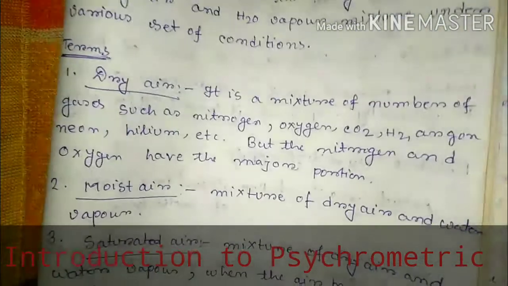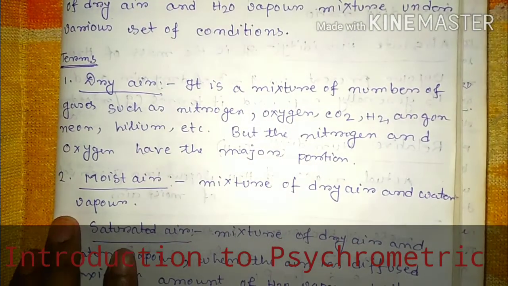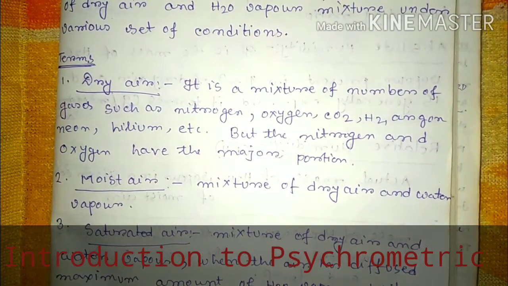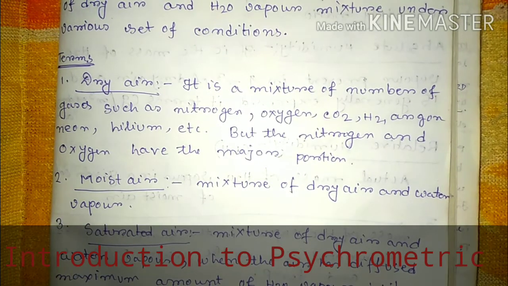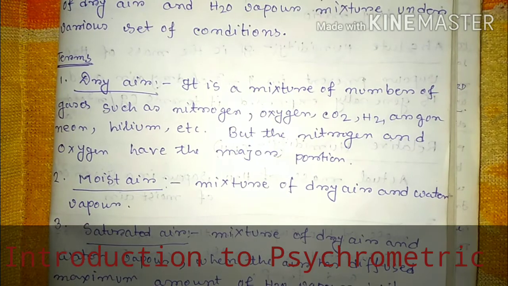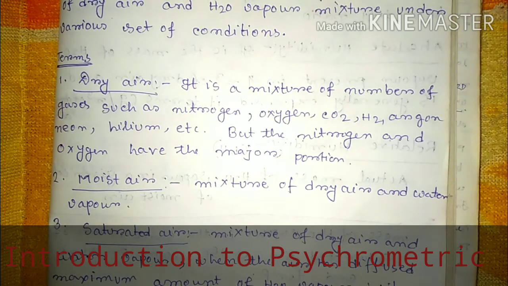Now there are some terms related to psychrometry. First is dry air. As we know, air may be dry air or moist air. Dry air is basically a mixture of a number of gases such as nitrogen, oxygen, carbon dioxide, hydrogen, neon, argon, helium, which are present in our normal atmosphere.